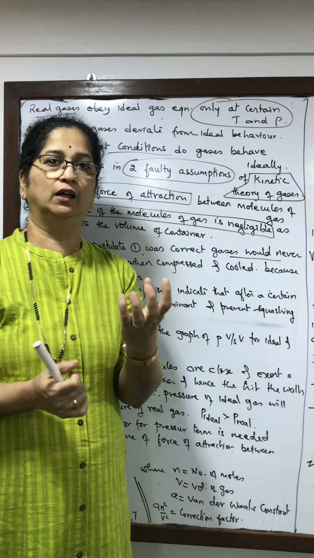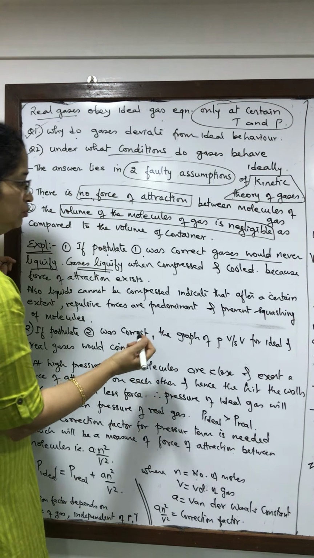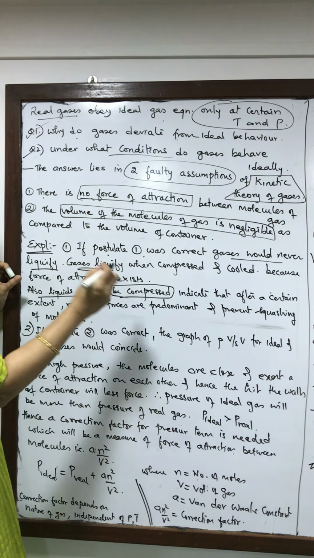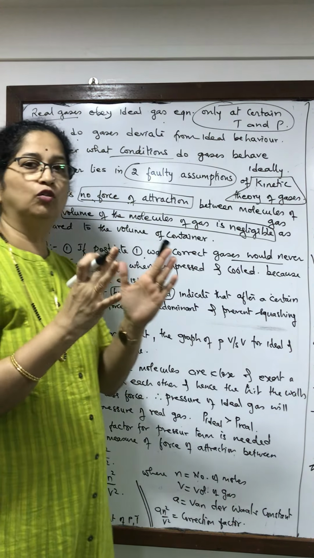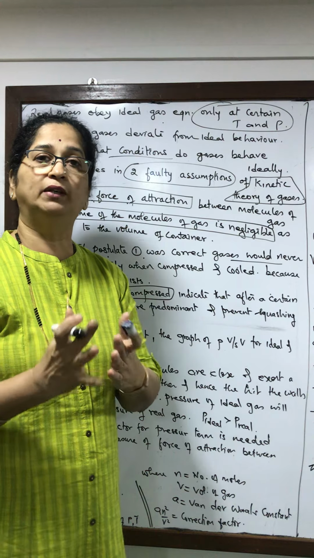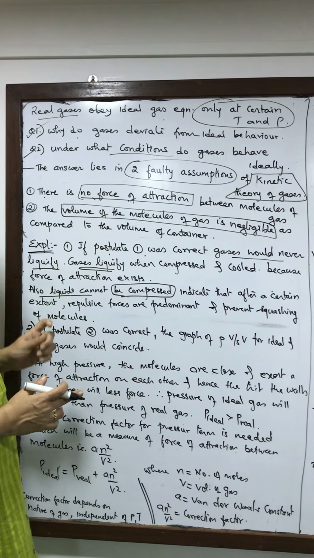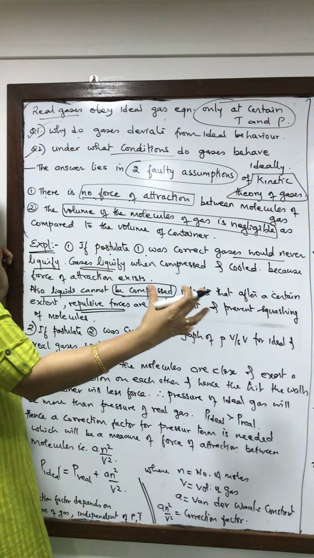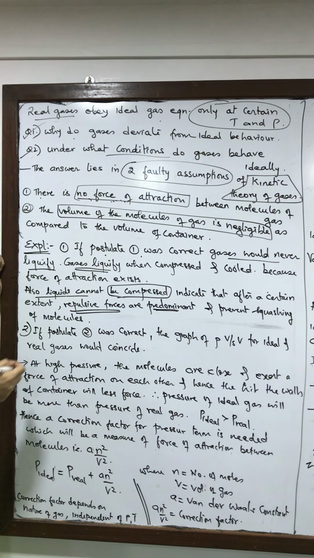If you have a liquid, then you can't put more pressure on it. There is a certain limit, because then you would squash those molecules together, which doesn't happen. So also liquids cannot be compressed. It means there is a force of attraction, and there is a force of repulsion. When molecules come very close, repulsive forces predominate. Remember, repulsive forces are short range forces. They come into action when the molecules are quite close. So the fact that liquids cannot be compressed again indicates that repulsive forces become predominant when you have a very high pressure and very low volume, indicating that this assumption was faulty.